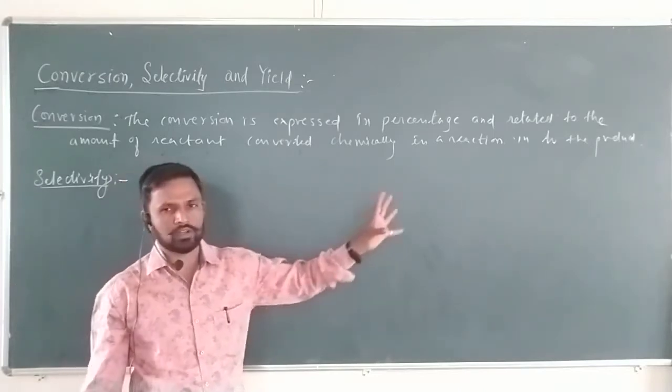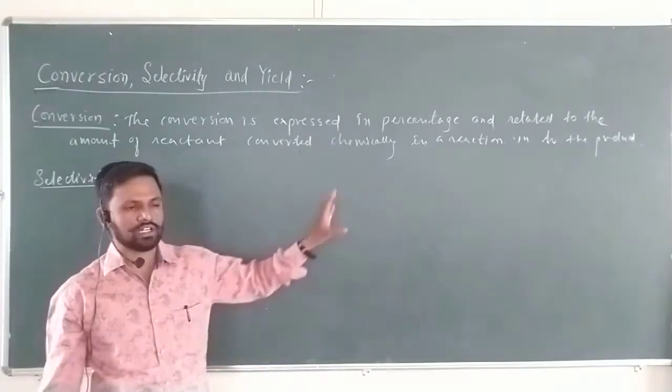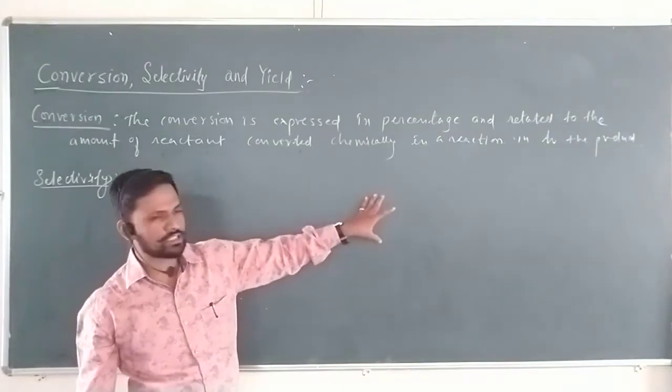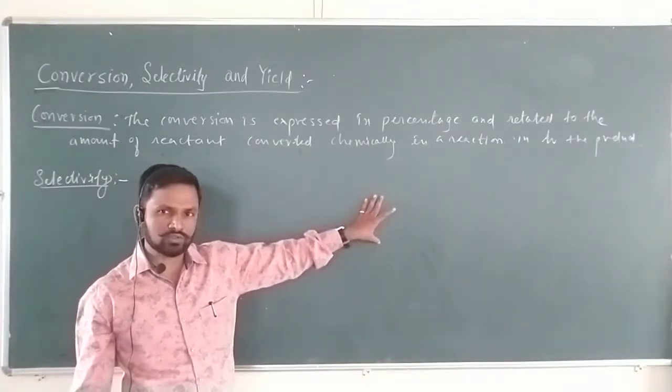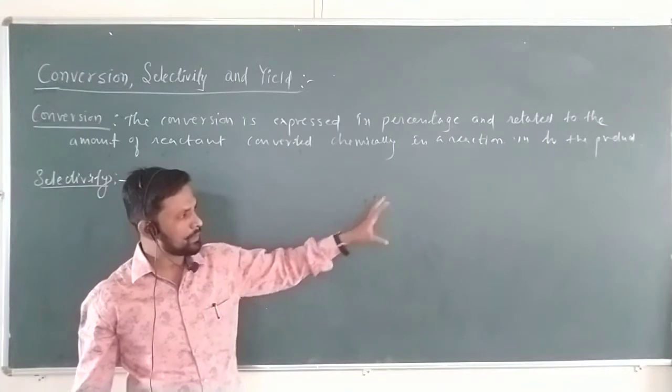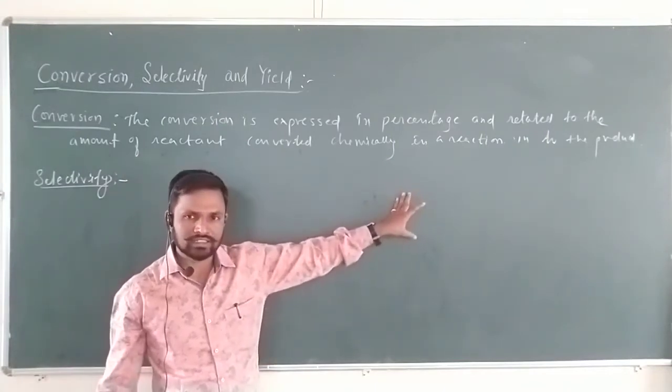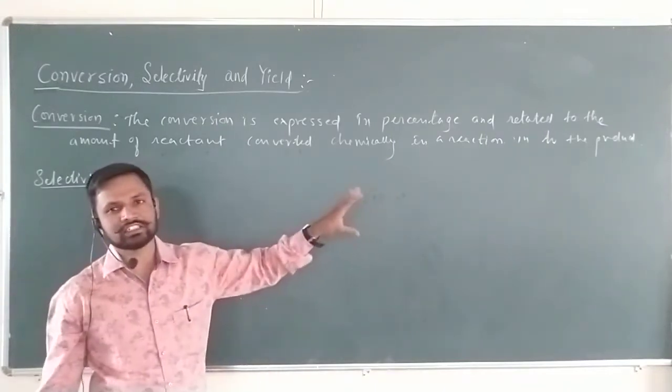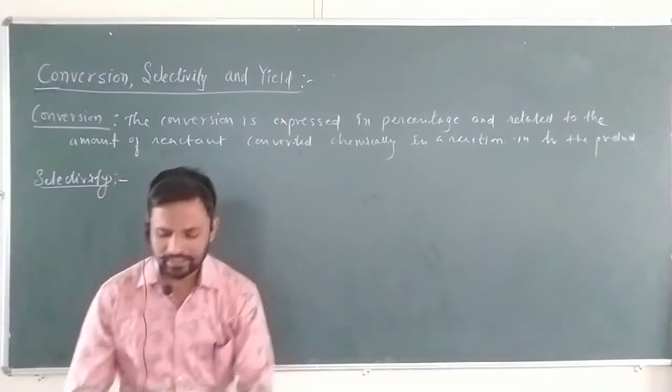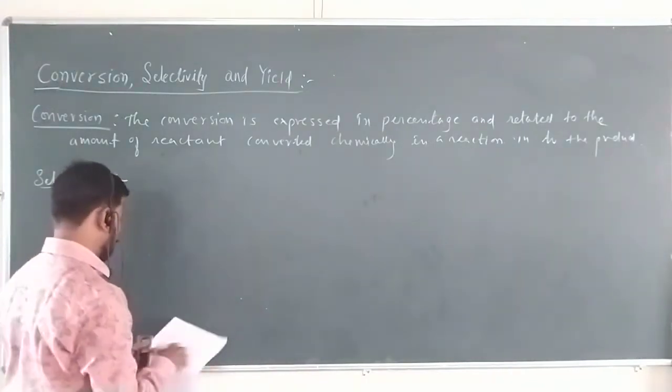If two or more products are formed, but one of the products is important to us, one of the products is major to us, what do we have to do? We have to improve that one product by changing the conditions. That is selectivity. Let's see how we can write the definition.